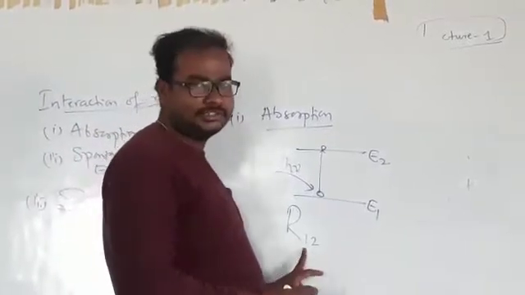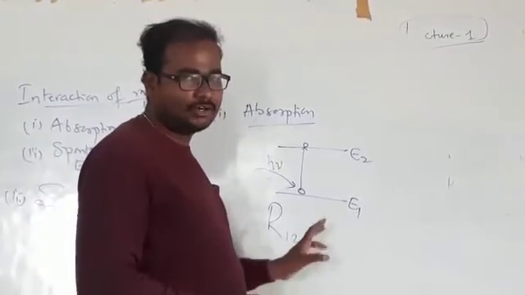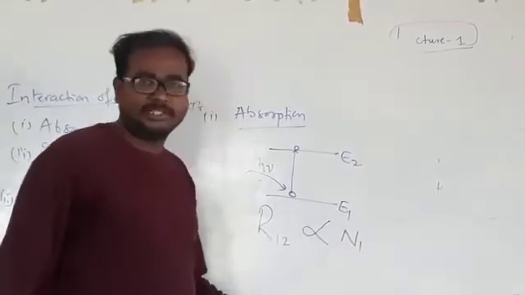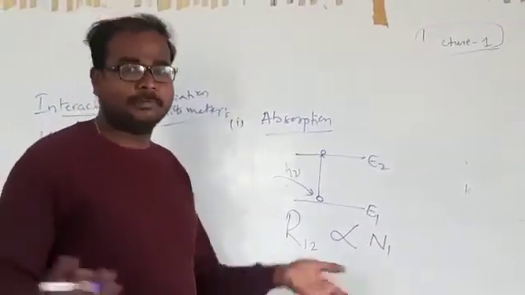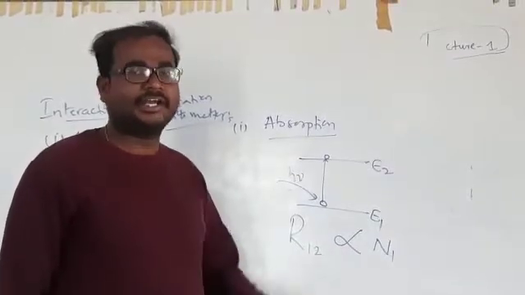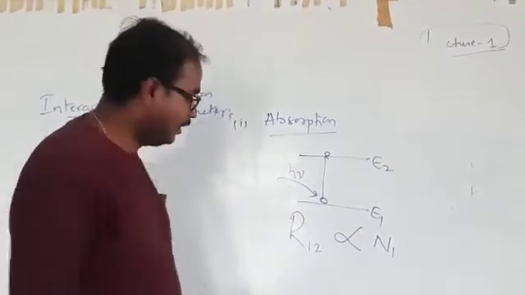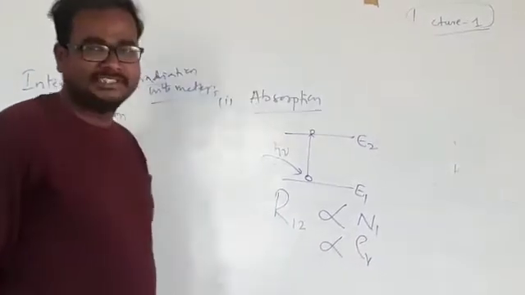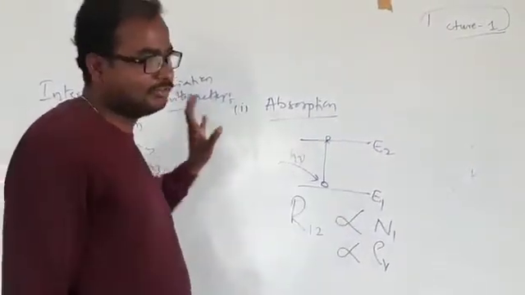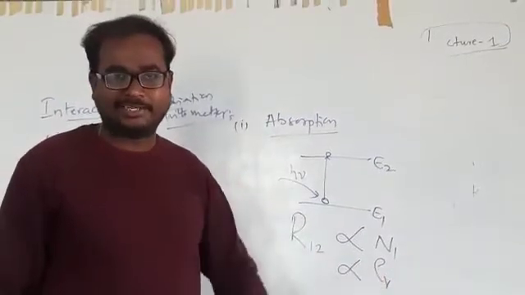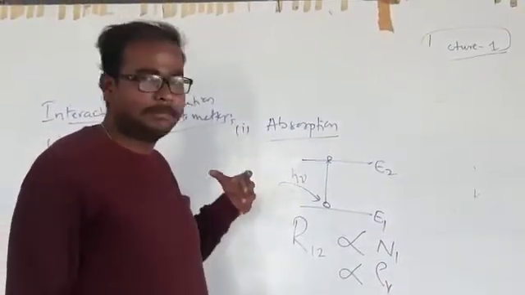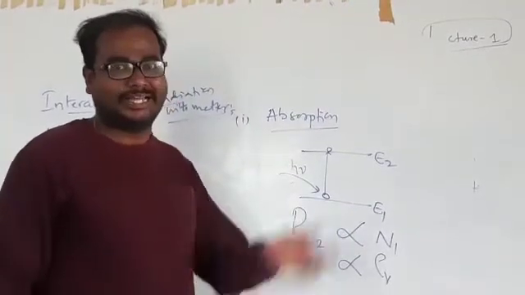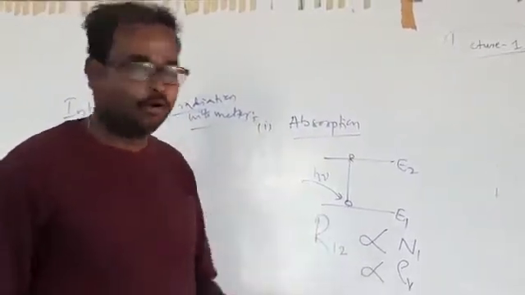Now, R12 is the rate of absorption. It is proportional to the number of atoms present in the ground state. If more atoms are present in the ground state, the rate of absorption is also more. And it is also proportional to the external energy density. Rho V is the external energy density, how much energy you are supplying to the atoms present in the ground state. If more energy is incident on the atoms in the ground state, the rate of absorption is also more.